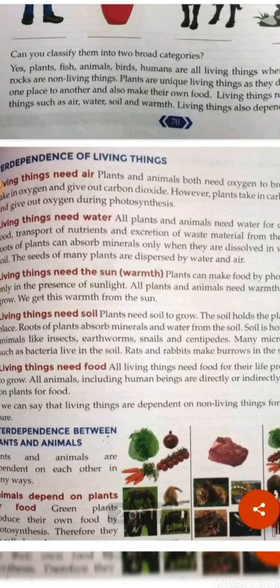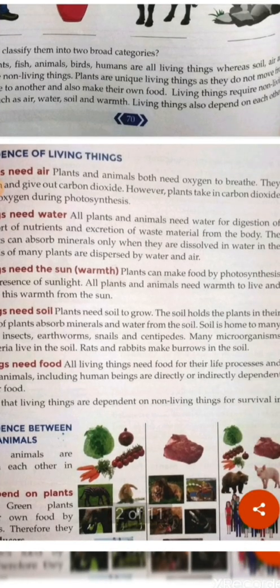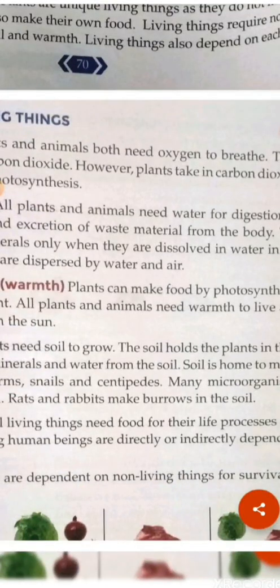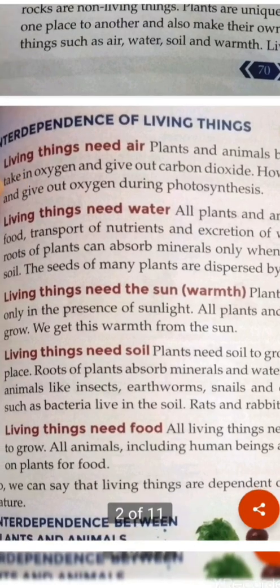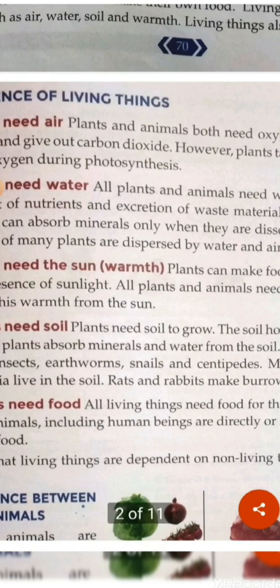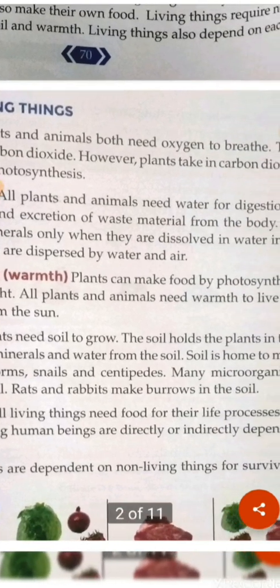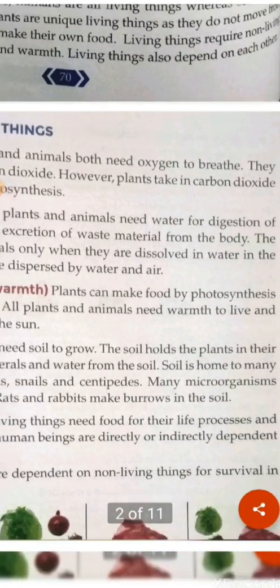Living things also need water. All plants and animals need water, and without water we cannot live, right? So why we need water? We need water for our digestion of our food, transport of nutrients, and excretion of waste materials from our body, right? So plants